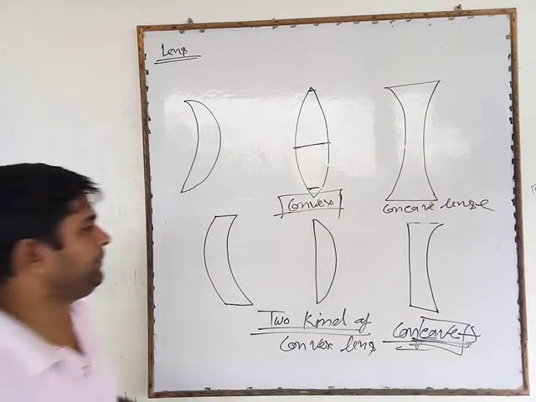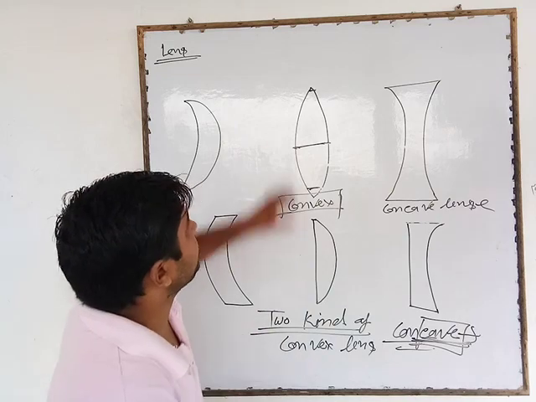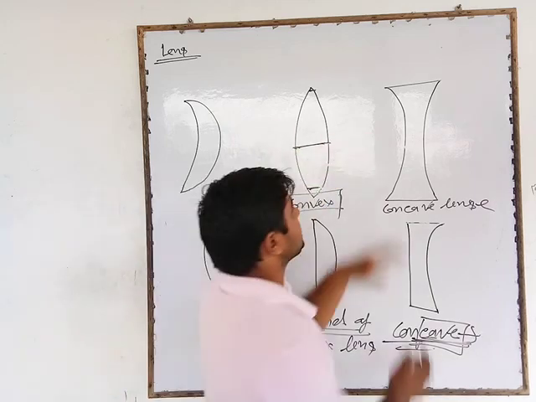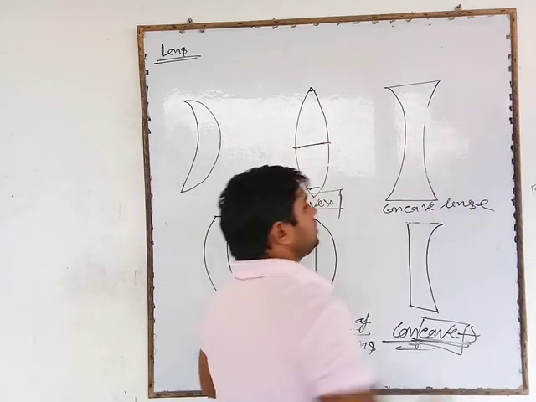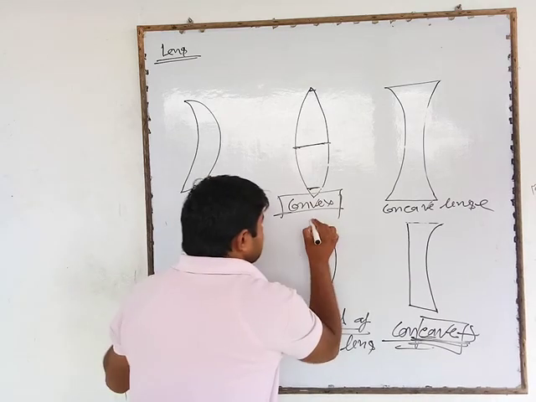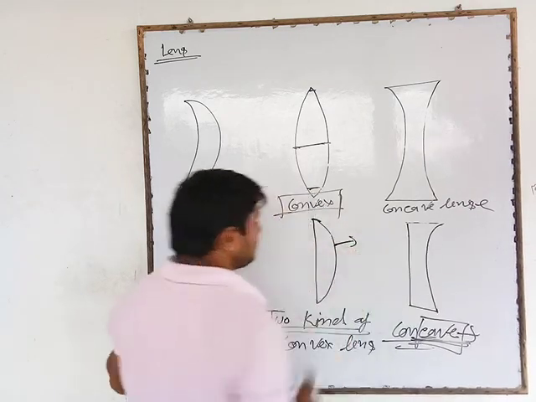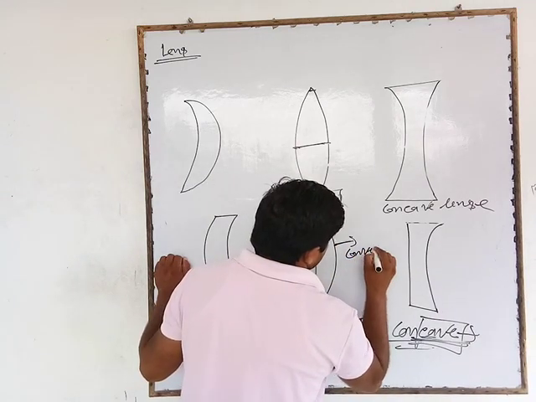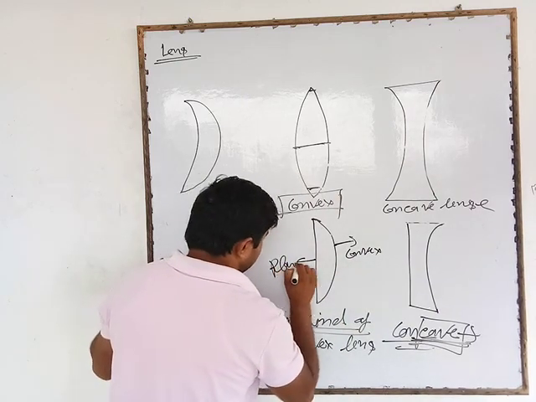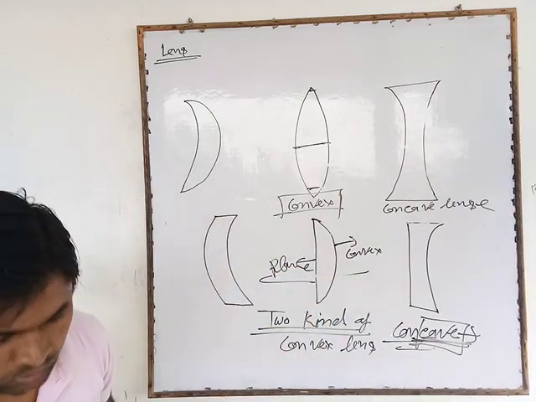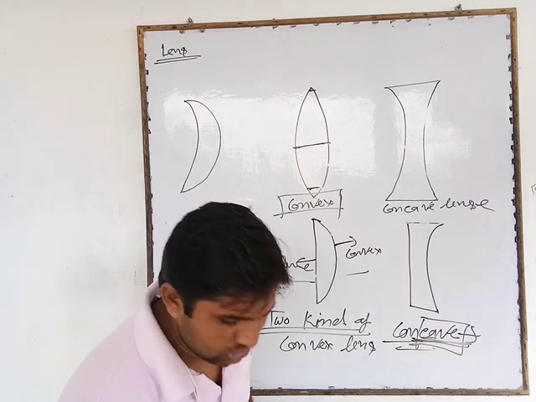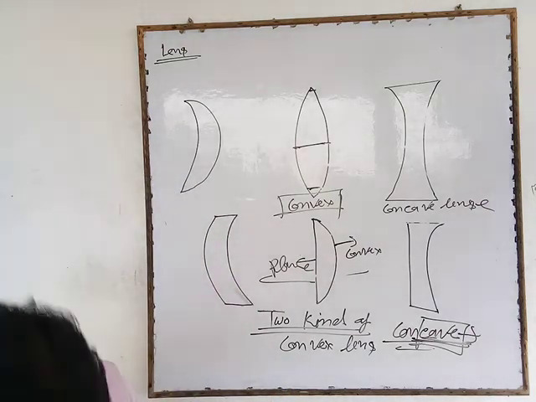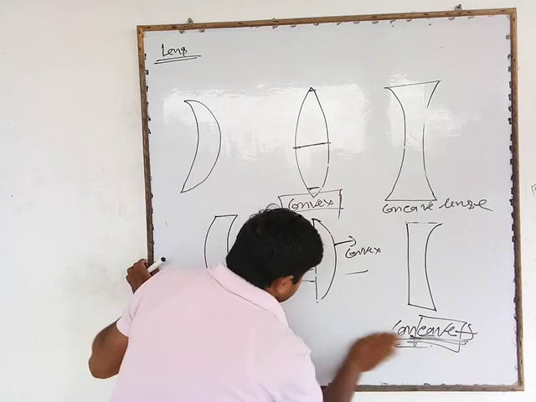Its side is like a bulge, so it is known as convex. Its side is like a cave, so it is known as a concave lens. But this lens has one convex side and the other one a plane side. So this lens is known as a plano-convex lens.